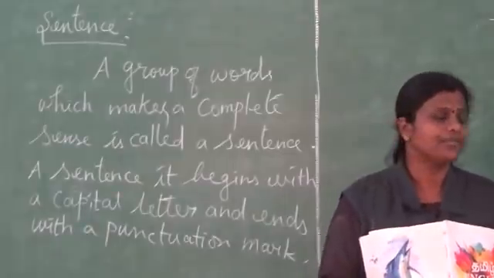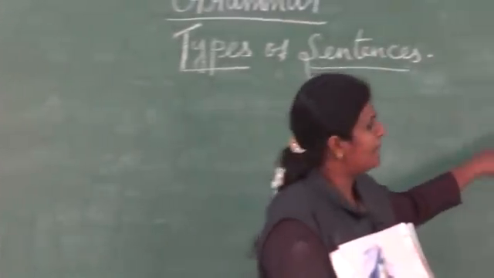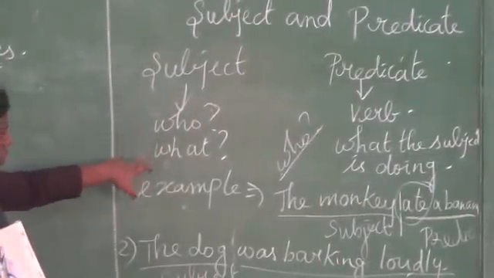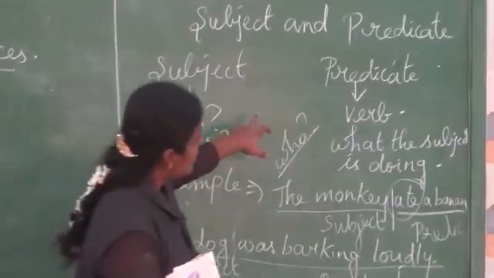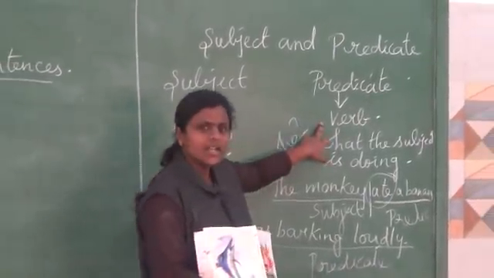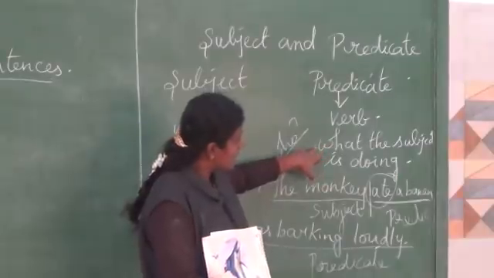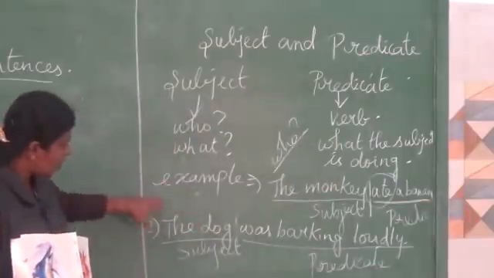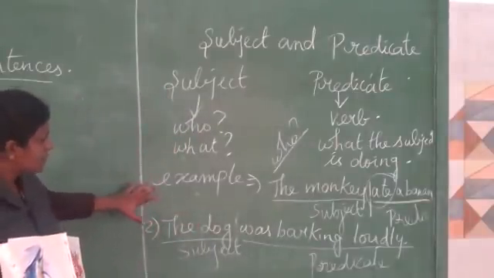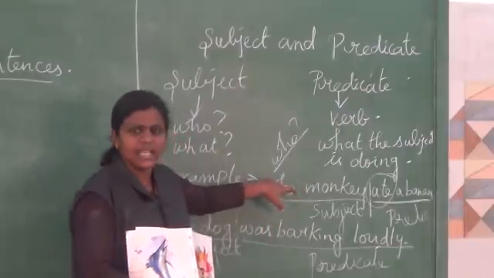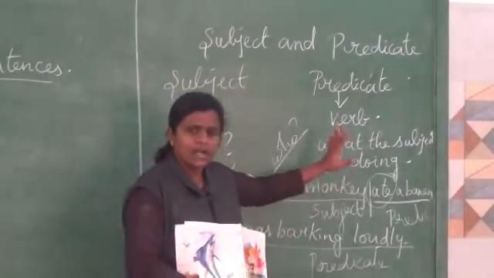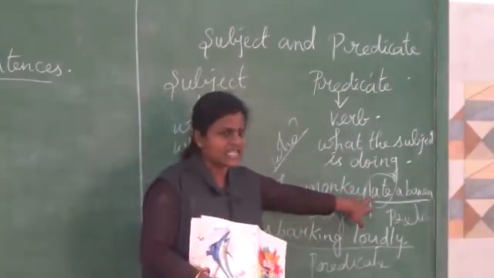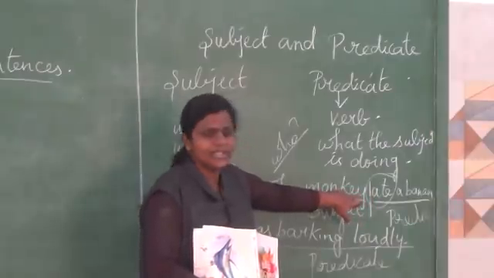Second, we saw the subject and predicate. The subject gives the answer to these two questions, who and what. The predicate contains a verb as well as what the subject is doing. Next, we saw two more examples for subject and predicate. One example was the monkey ate a banana. Here we identified the verb in the sentence, ate.